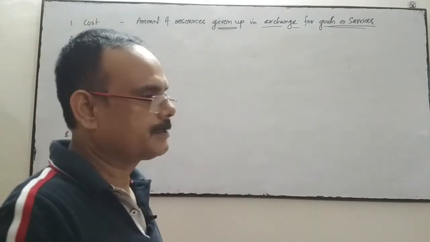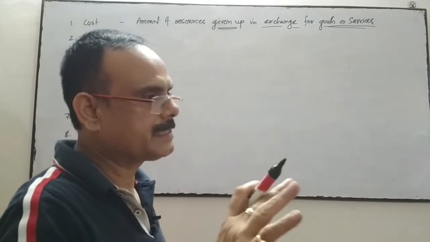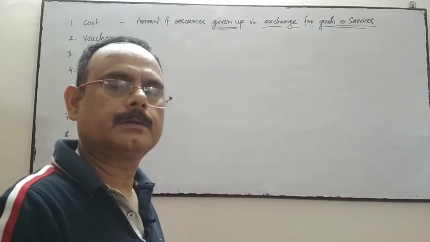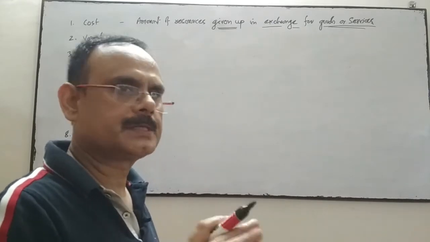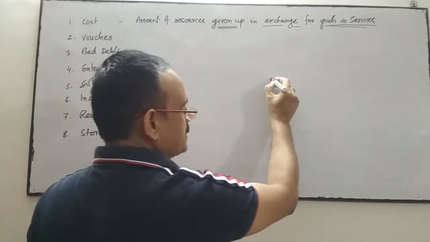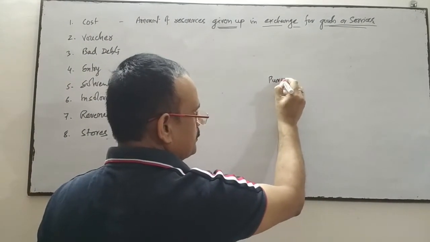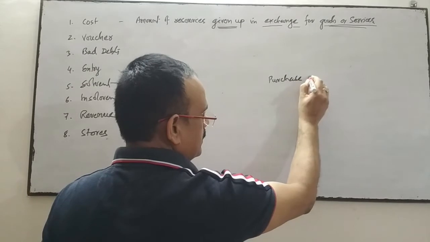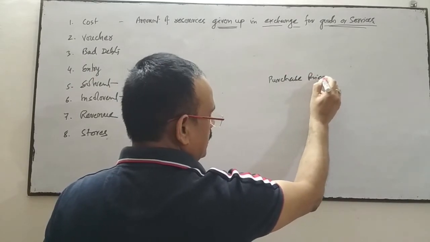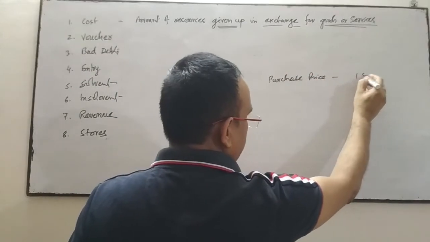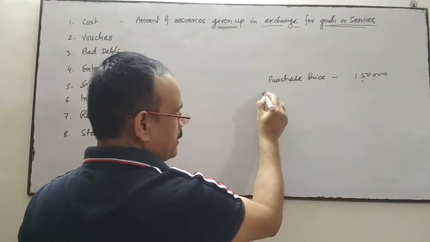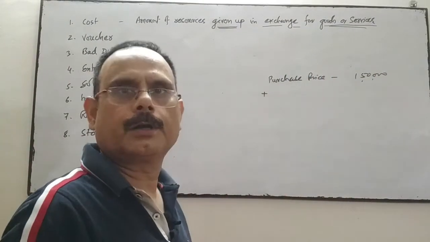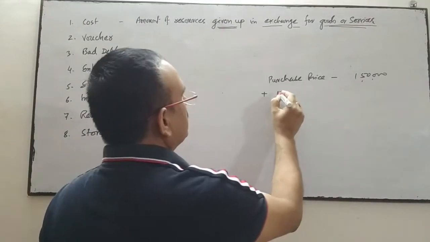For instance, suppose we purchase the machinery. So we will find out the cost of machinery. Suppose the purchase price of machine is 1,50,000. Now we will add on it carriage.